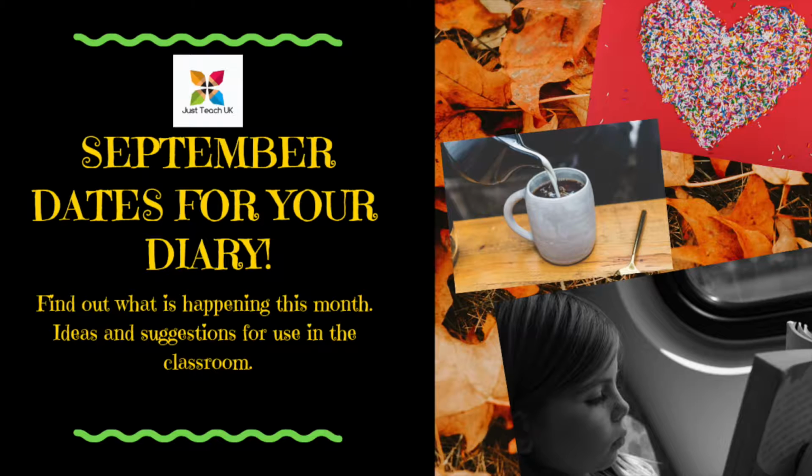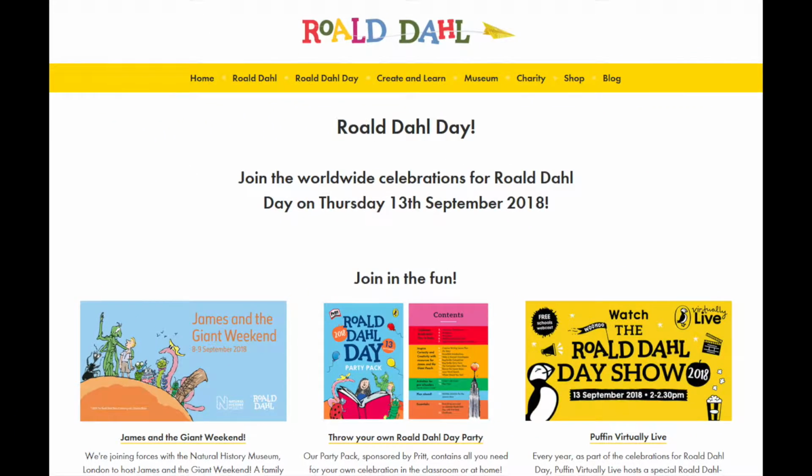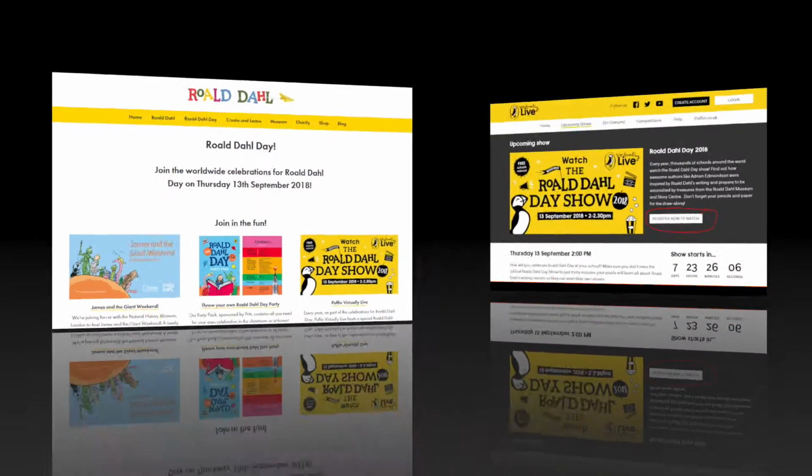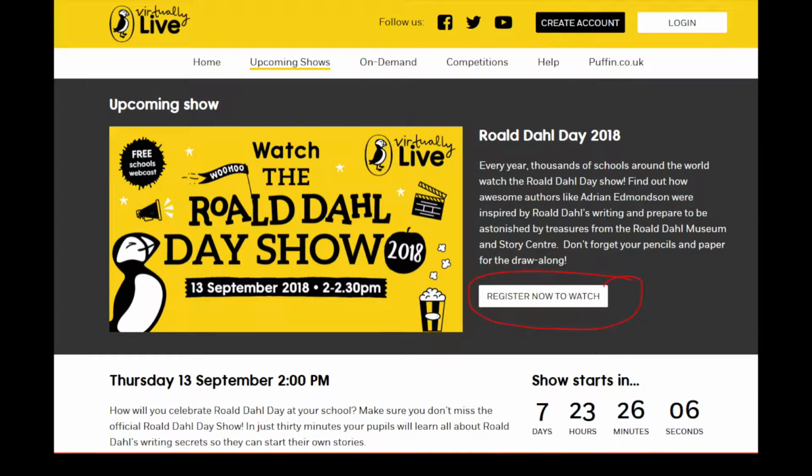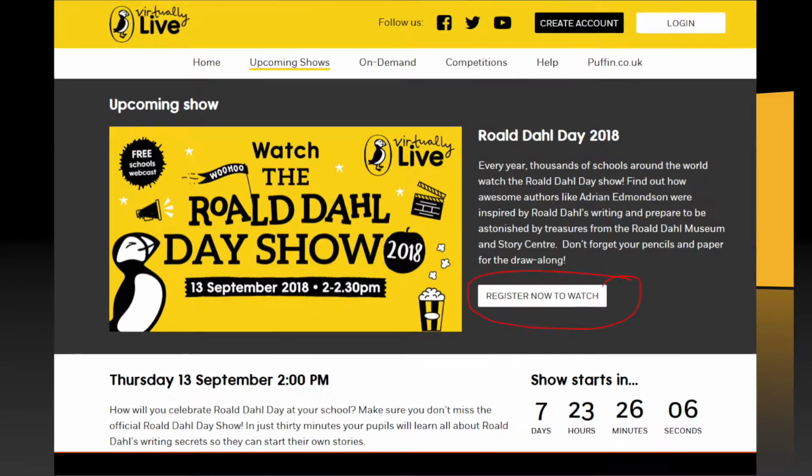To your September calendar, a quick look at some dates for your diary. First up, on Thursday the 13th of September, is Roald Dahl Day, when schools across the world celebrate the famous author. Every year, thousands of schools around the world watch the Roald Dahl Day show, which you can register to watch at 2 p.m. on the 13th with your class.